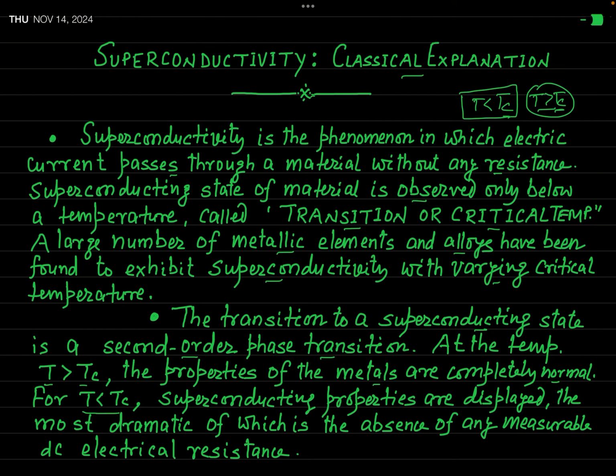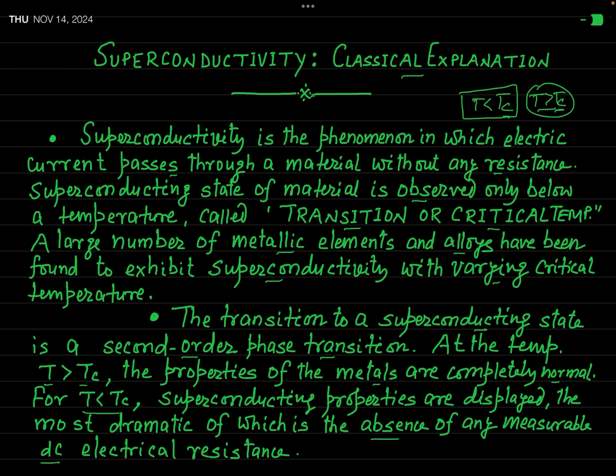The most important or most dramatic superconducting property is the absence of any measurable DC electrical resistance. So when the temperature is lowered below Tc, the material is transformed into the superconducting state, and several properties of that material change. Among those properties, the most important is the electrical resistance, which almost vanishes below this temperature Tc.